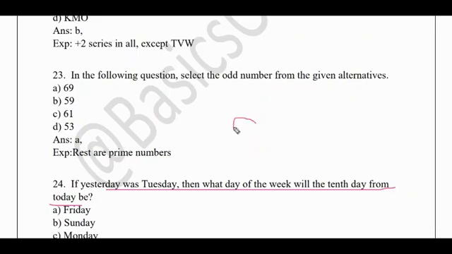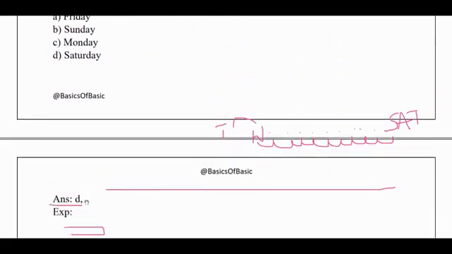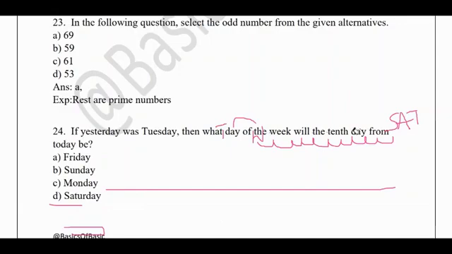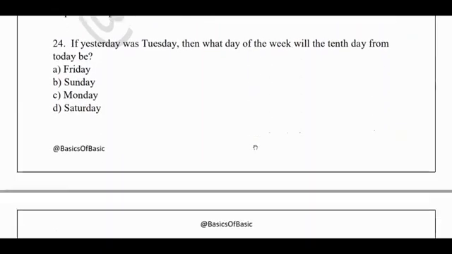If yesterday was Tuesday, then today will be Wednesday. They are asking what day of the week the 10th day from today will be, so we need to count the 10th day. 1, 2, 3, 4, 5, 6, 7, 8, 9, 10. Wednesday, Thursday, Friday, Saturday, Sunday, Monday, Tuesday, Wednesday, Thursday, Friday, Saturday. The answer I got is Saturday, so it is D. Now let us check the answer. So the answer is D. Like this you need to practice them so that you have a grip over these kind of topics, or else you will forget everything in the examination hall.